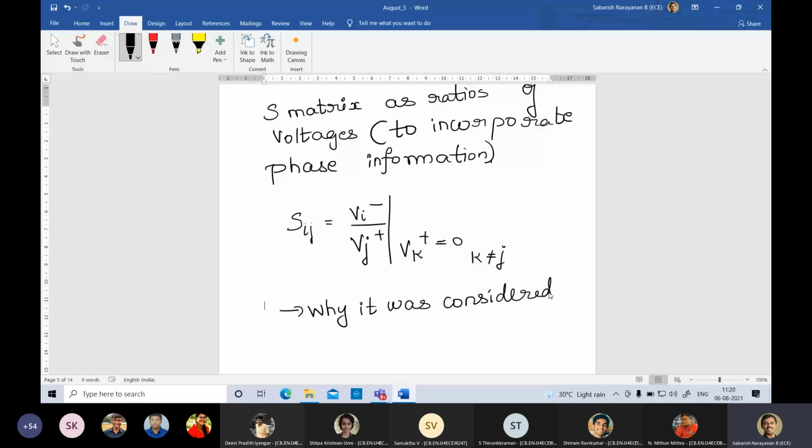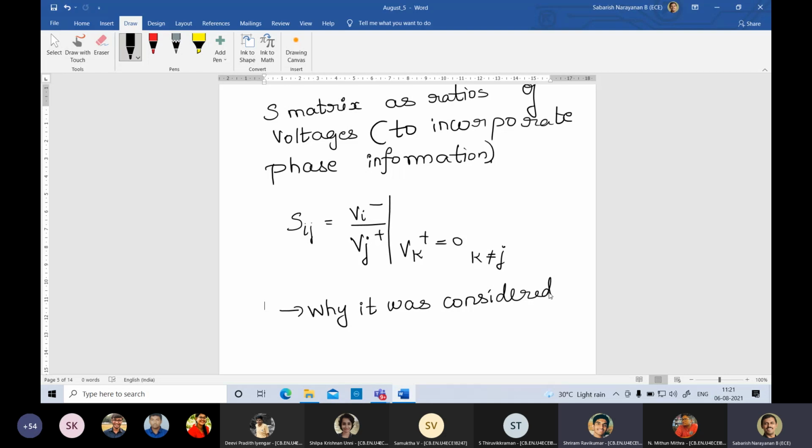You got the feel there actually why that was never an issue for them. Only thing they wanted phase information there. The individual element of an S matrix cannot be a simple magnitude number. It has to have phase. Only then we can devise other equipment like amplifiers, filters and oscillators. Getting it, Shriram? If it was a simple waveguide piece, we don't need phase. They just wanted to know how the power split, whether power was going from one point to another point. Is my idea going ahead clear, Shriram?